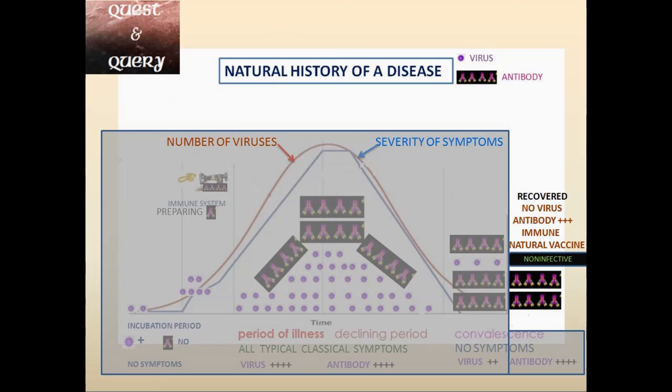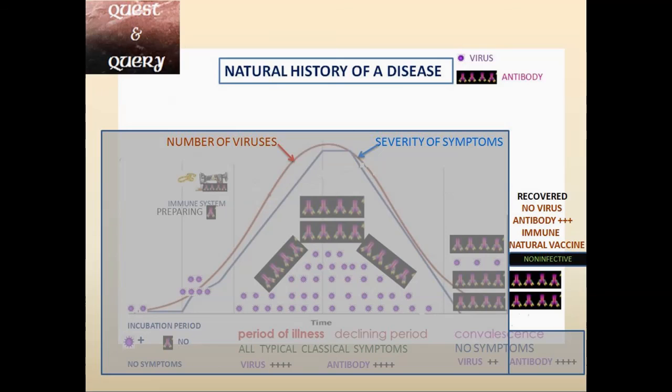The next point during this period is, because antibodies are there, he will not get reinfection by the same organism. That means he has become immune, and I can say this is a type of natural vaccine. That means naturally he has been exposed to the organism, and because of this natural exposure the immune system has produced antibodies.